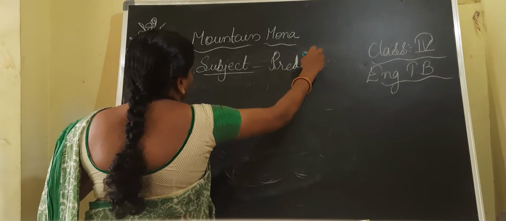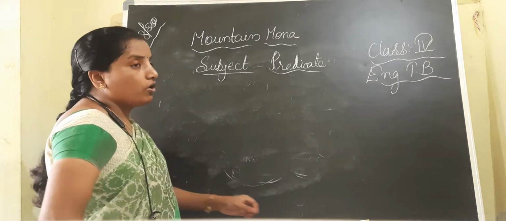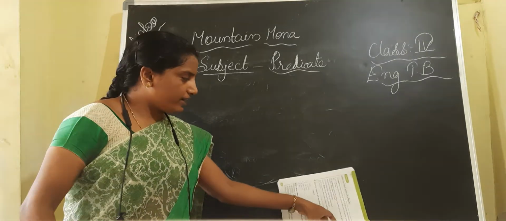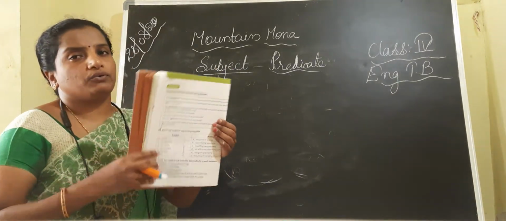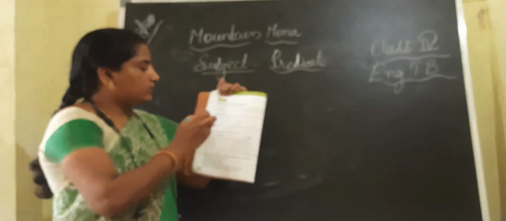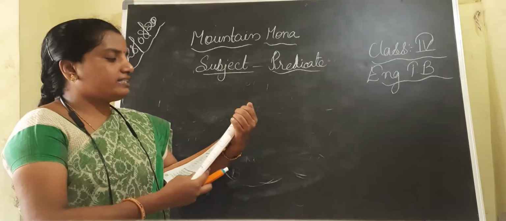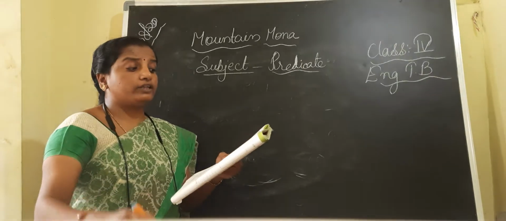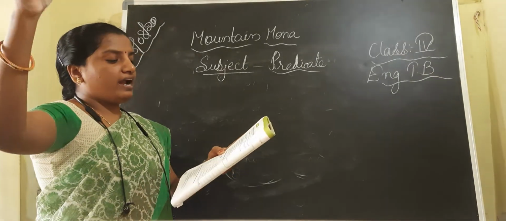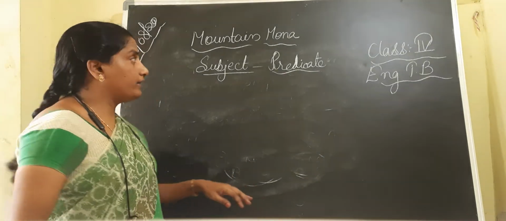The doer of the action is known as the subject and the remaining part of the sentence is known as the predicate. Now let us see the definition in the textbook. The subject of a sentence is the person or the thing that the sentence is about. The remaining part is known as the predicate.